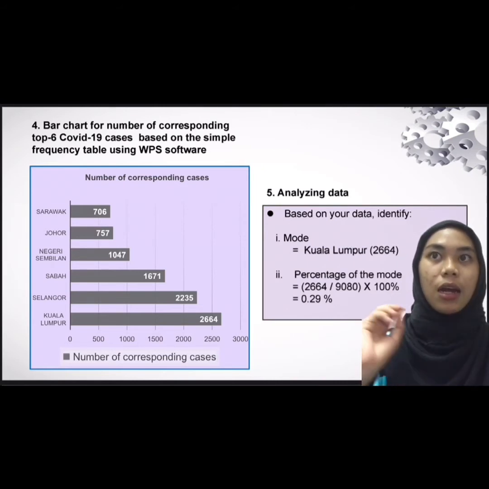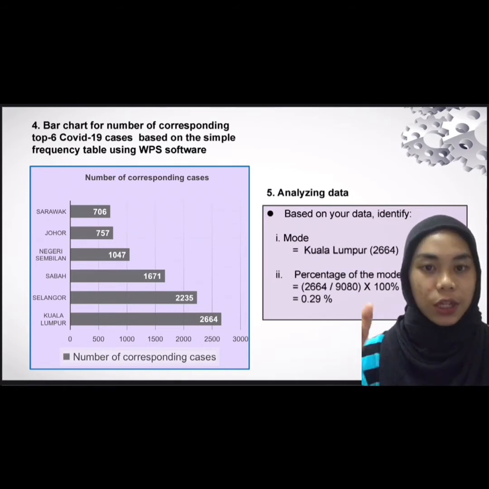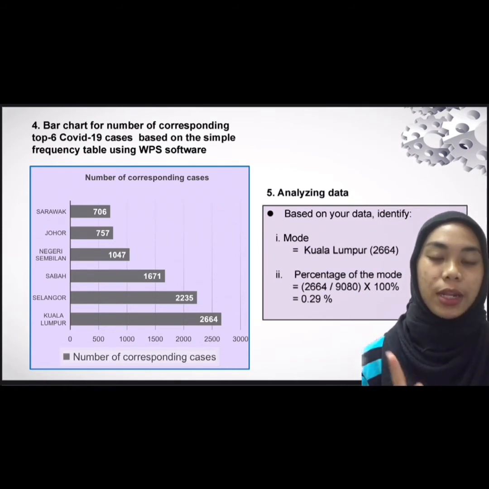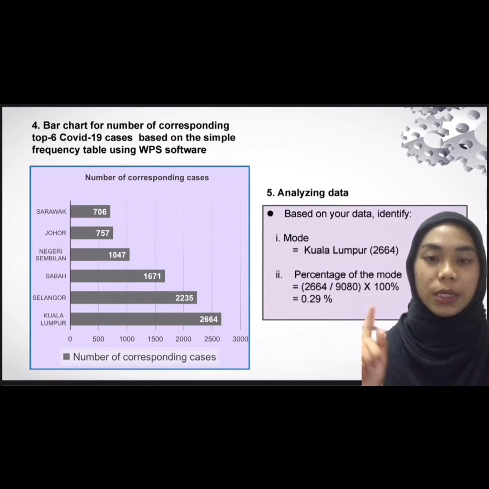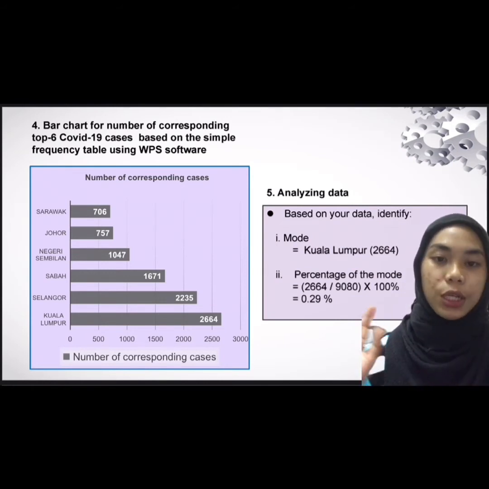Second, the percentage of the mode. We take the highest frequency or highest case and then divide by total frequency, then multiply by 100% because we want to get the percentage of the mode. After we calculate, the percentage of the mode is 0.29%.